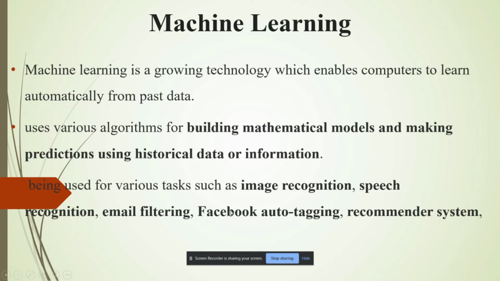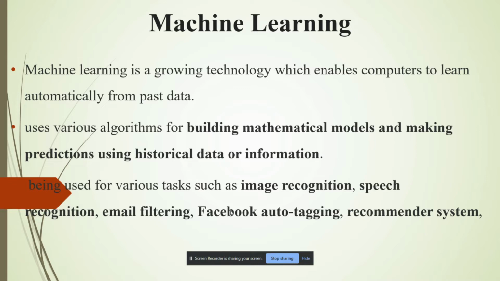Machine learning is a growing technology which enables computers to learn automatically from past data. Machine learning uses various algorithms for building mathematical models and making predictions using historical data or information. Currently, it is being used for various tasks such as image recognition, speech recognition, email filtering, Facebook auto tagging, and many more.